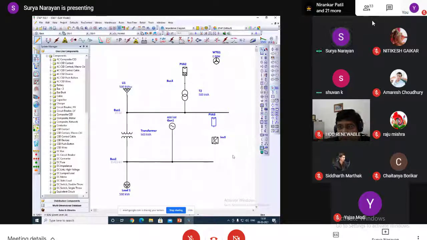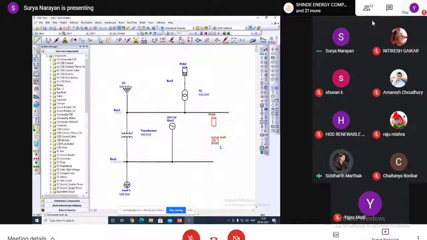Anyone having a doubt? Surya, I did not get how we integrate if we have a DG, a wind turbine and a PV system as well. Getting them in place is fine, but how do we integrate them with the bus system and transformer system you created? I want to clarify that.